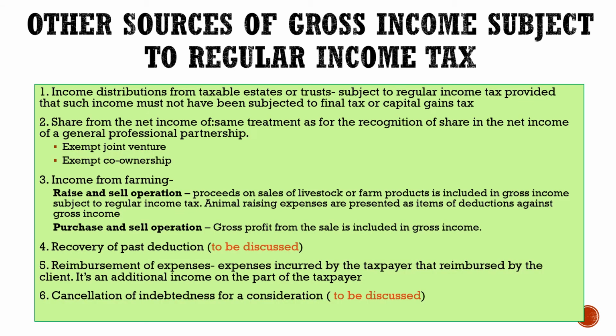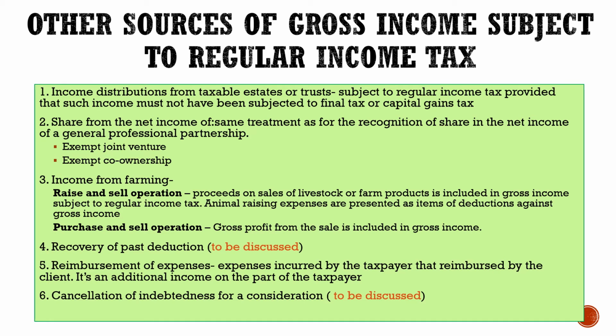Okay, other sources of gross income which are subject to regular income tax. Income distribution from a taxable estate or trust. These are subject to regular income tax provided that such income must not have been subjected to final tax or capital gain tax. And also share from net income, the same treatment, no, as the recognition of share in the net income of a general professional partnership. So share of the net income of the exempt joint venture and the exempt co-ownership.